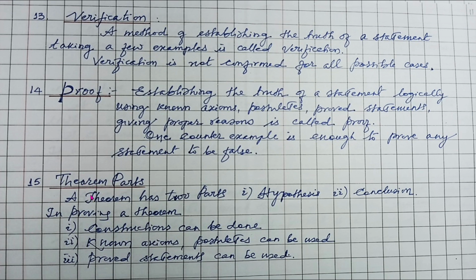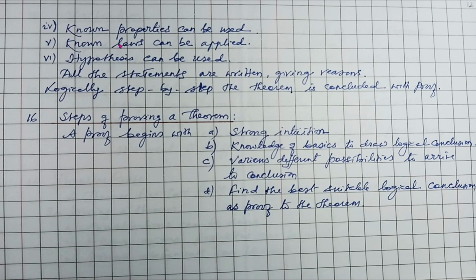Now theorem parts. A theorem definitely has two parts. The first part is the hypothesis and the second part is the conclusion. To prove a theorem, constructions can be done, known axioms and postulates can be used, proved statements can be used. Known properties can be used, known laws can be applied, the hypothesis can be used. All the statements are written giving reasons. Logically, step by step, the theorem is concluded with proof. That is the procedure of proving a theorem.